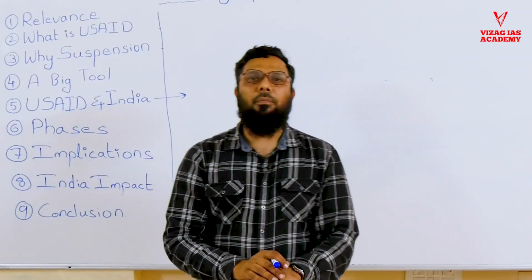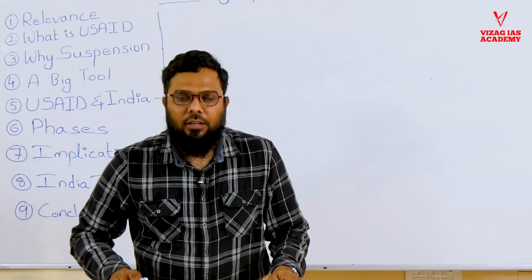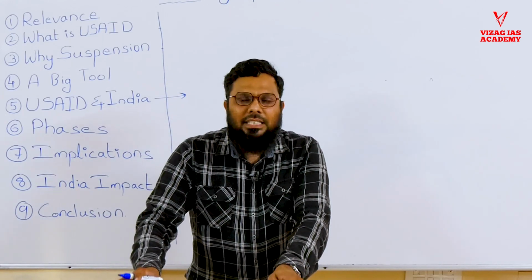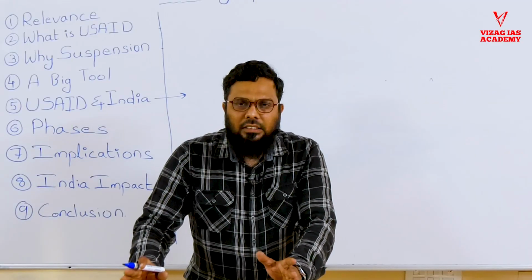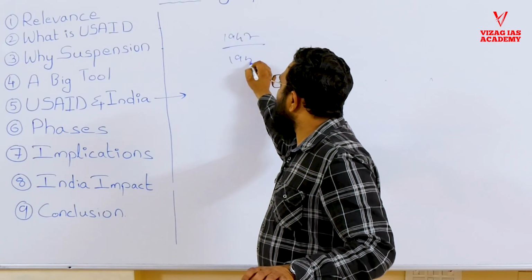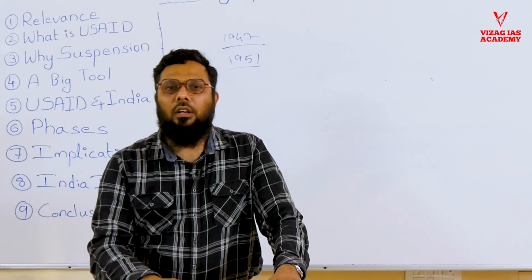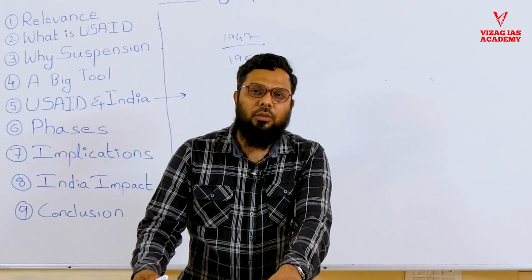While the US was investing in various countries through USAID, what had it done in India? What is the history of USAID in India? Once India got independence in 1947, from 1951 onwards, USAID started coming to India. So, more than 70 years of USAID coming to India.